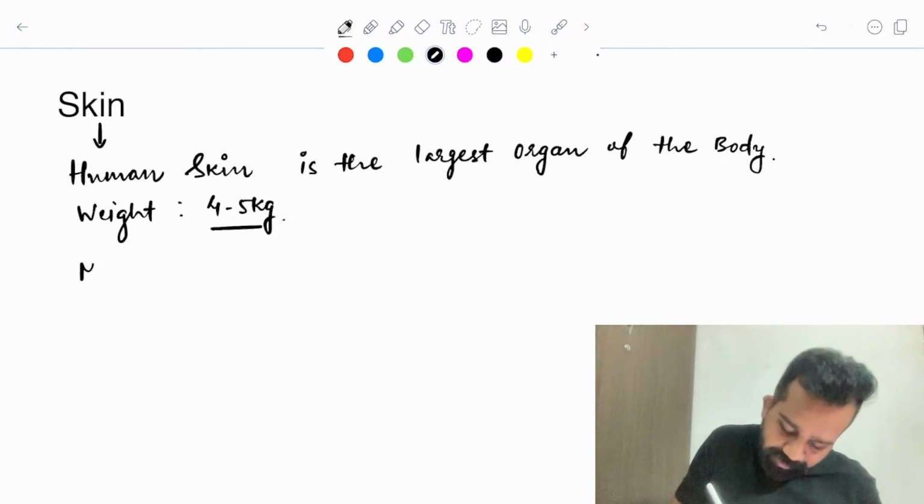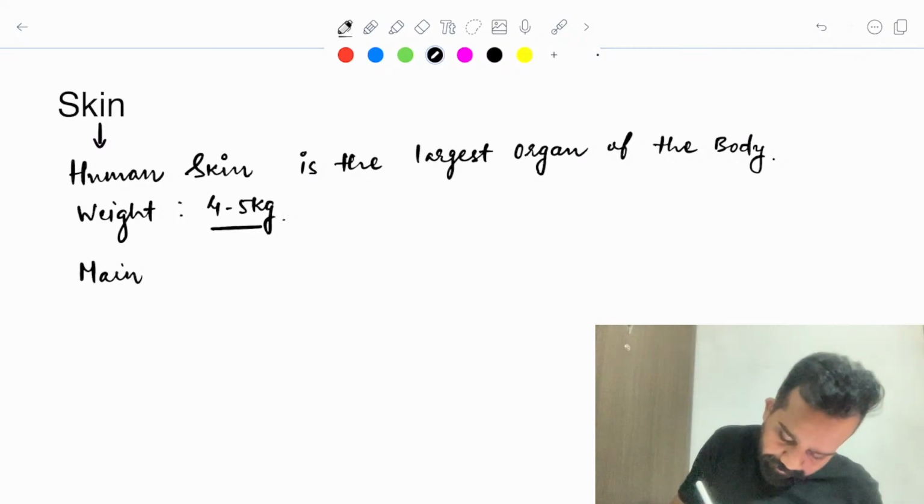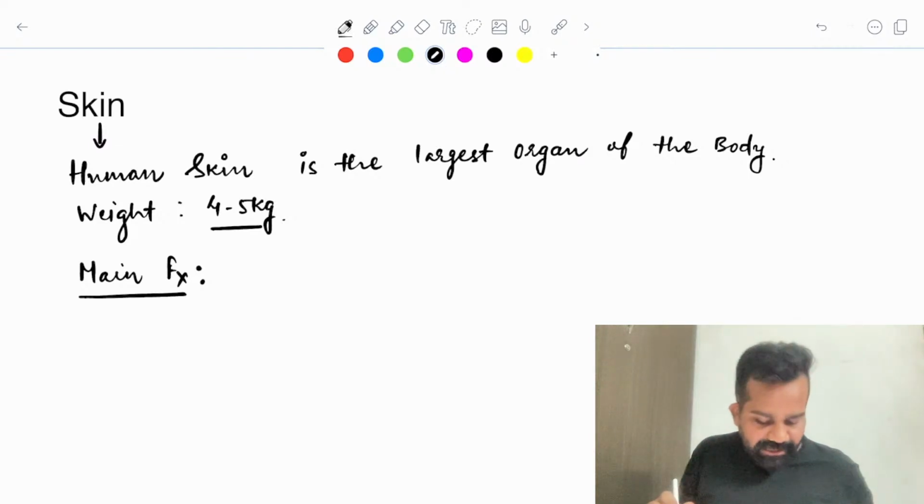What is the other main function? Let's understand the main function of the skin. Sachin, am I clearly audible to you? Or is it lagging behind?